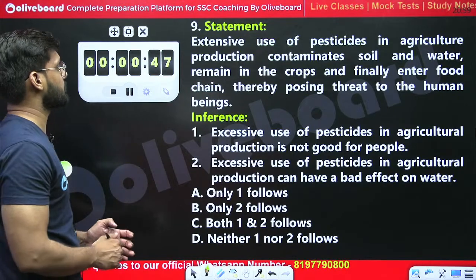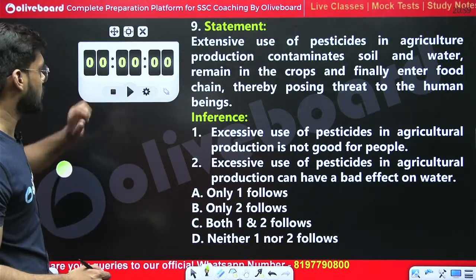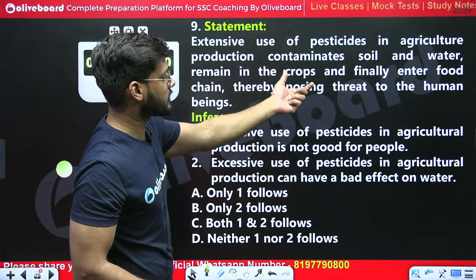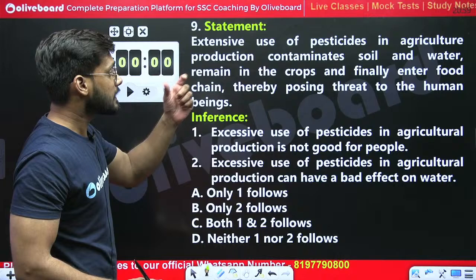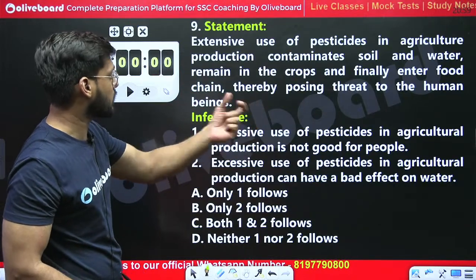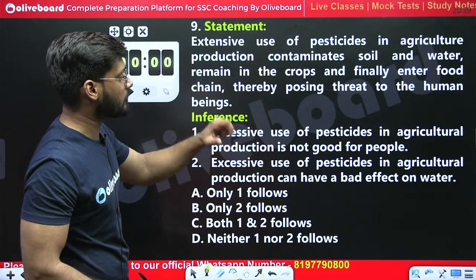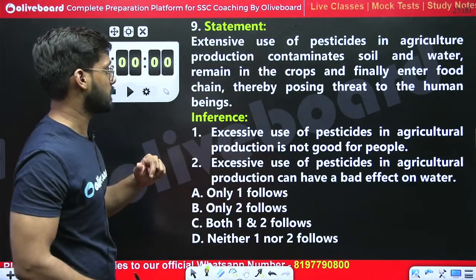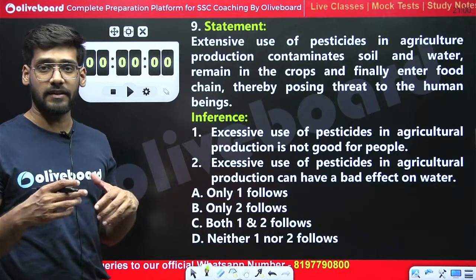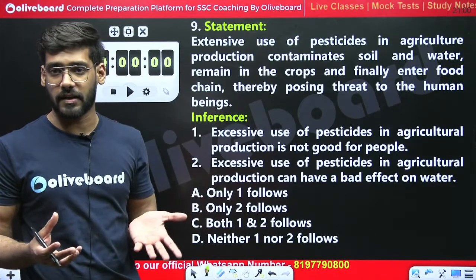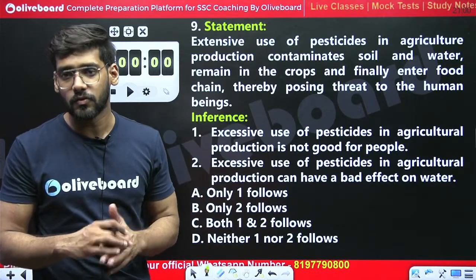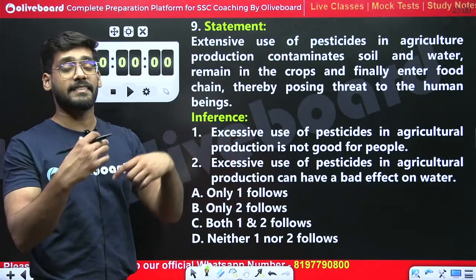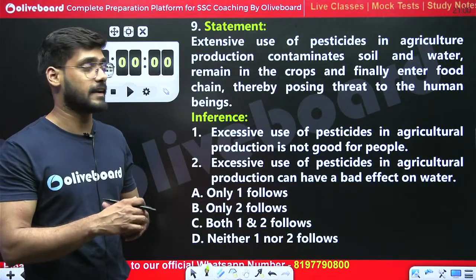Okay, let's see. In the statement, it is given that extensive use of pesticides in agriculture production contaminates soil and water, remains in the crops, and finally enters the food chain, thereby posing a threat to human beings. If we are using pesticides in huge amounts in agricultural production, as many farmers do, but excessive use of pesticides, what does it do?